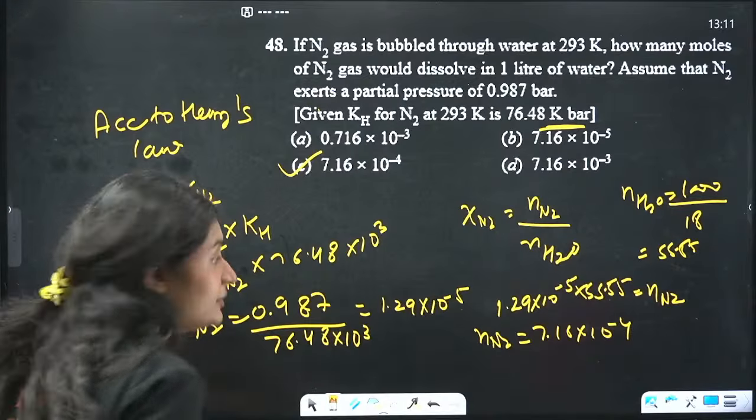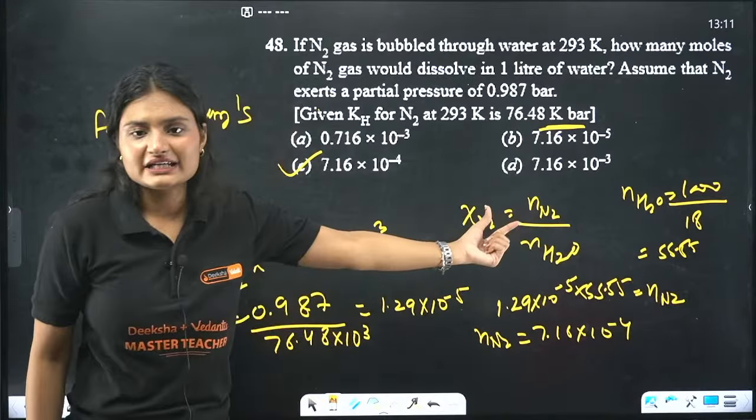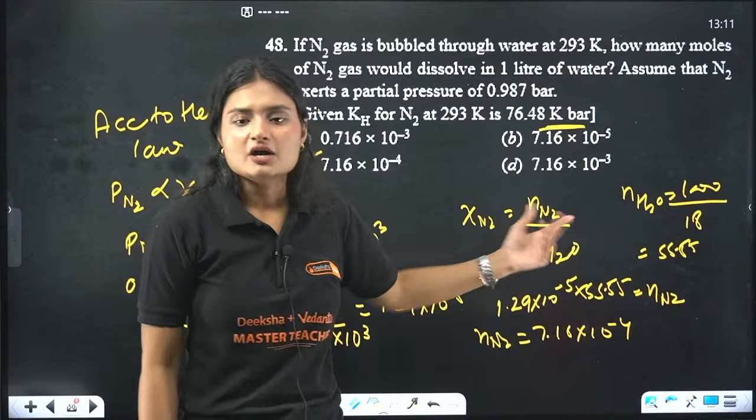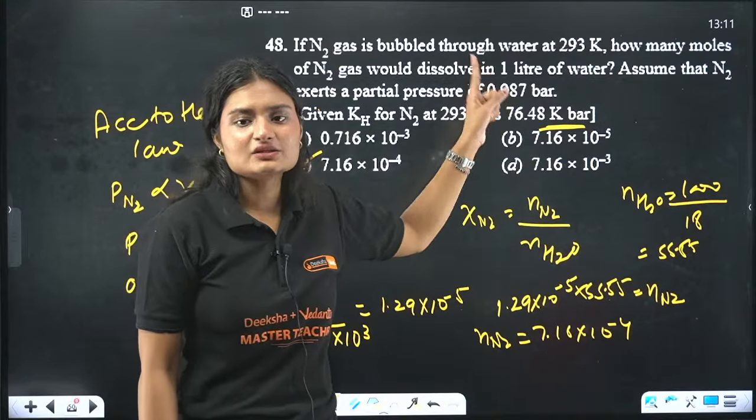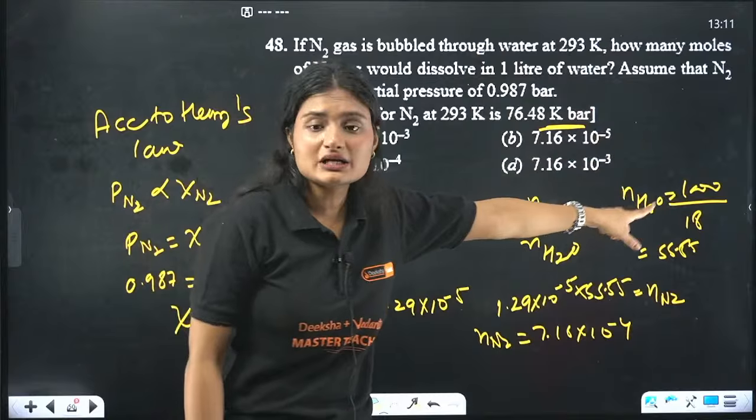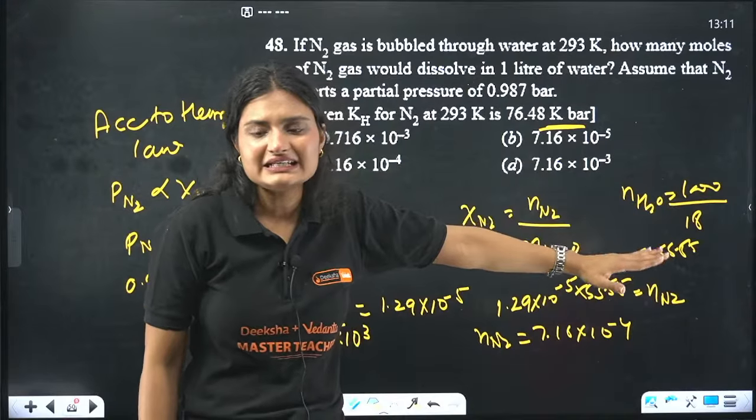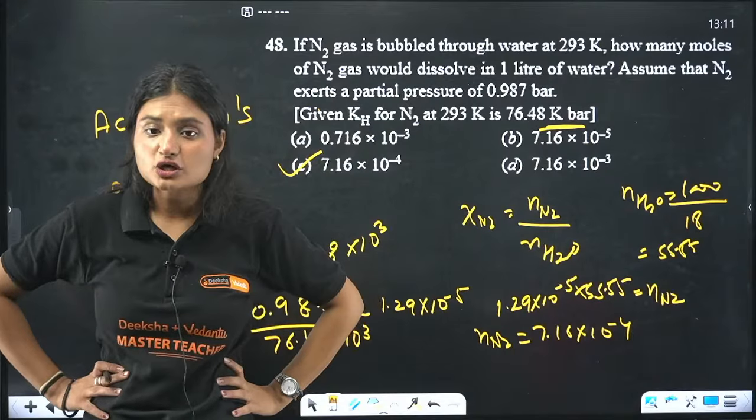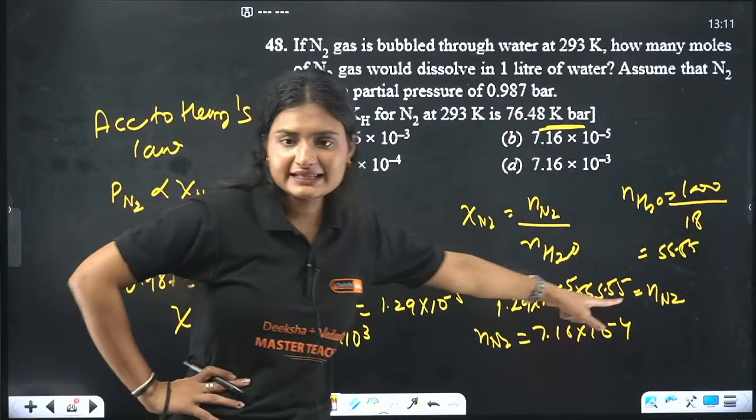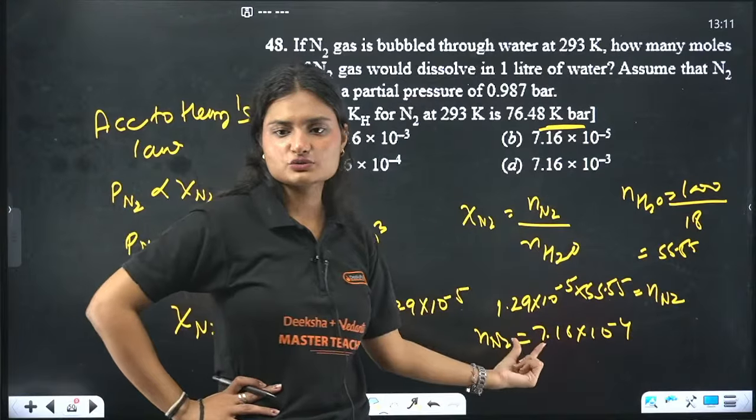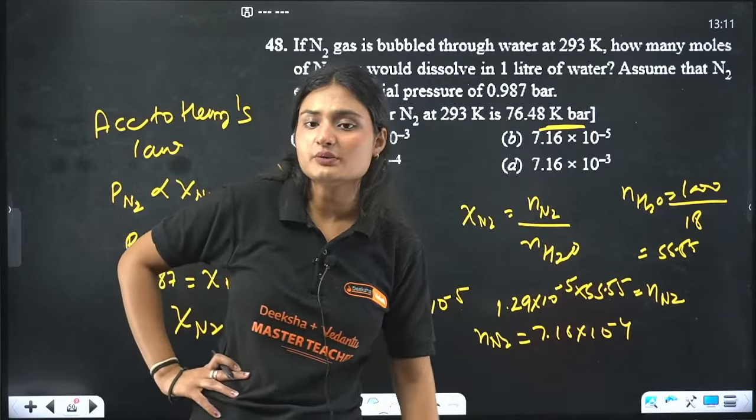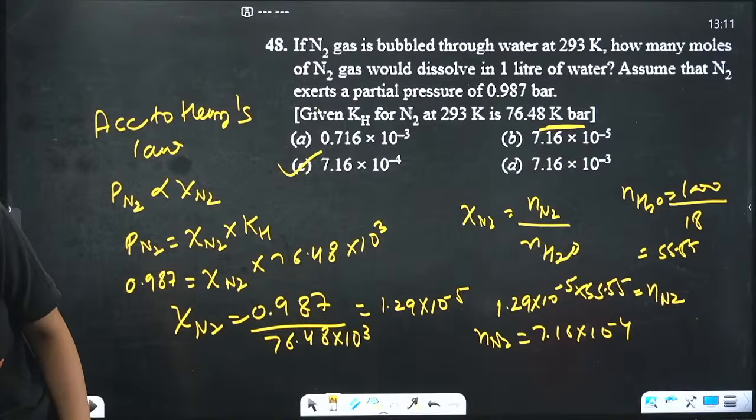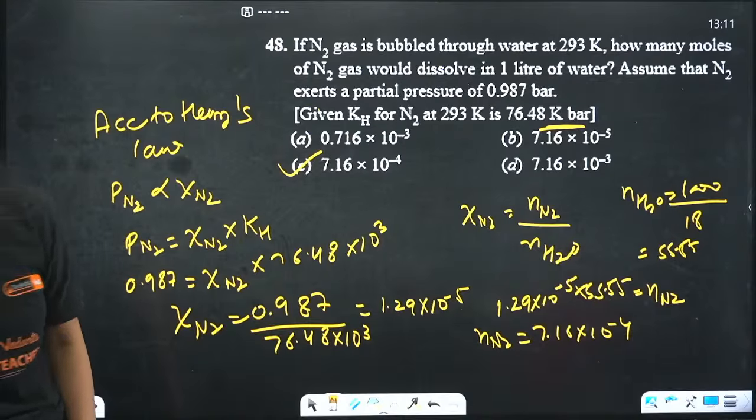So the number of moles of nitrogen will be equal to the mole fraction of nitrogen times the number of moles of water. What are the number of moles of water? 1 liter means 1 kilogram, 1 kilogram means 1000 gram. 1000 upon 18, that is 55.55 moles of water. We multiplied that and we get the number of moles of nitrogen, which is 7.16 times 10 raised to power minus 4.